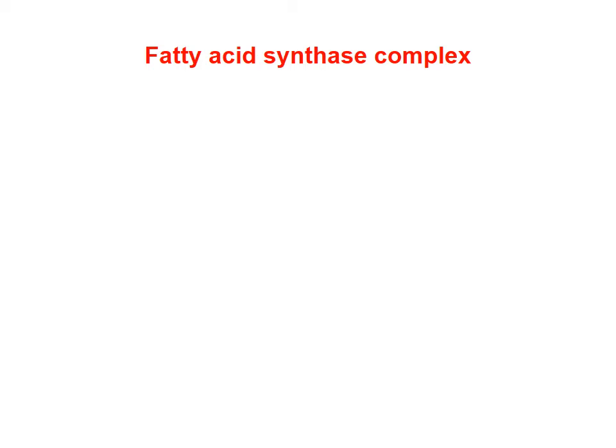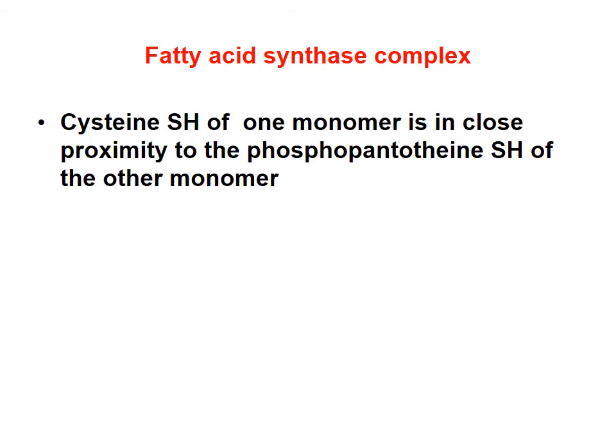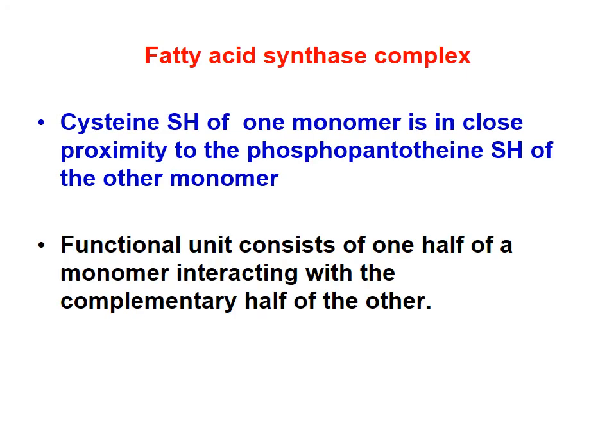Is that clear? So to memorize what we have studied, you remember the cysteine sulfhydryl group of one monomer is in close proximity with the phosphopantetheine sulfhydryl group of the other monomer. And the functional unit consists of one half of one monomer interacting with the complementary half of the other monomer.